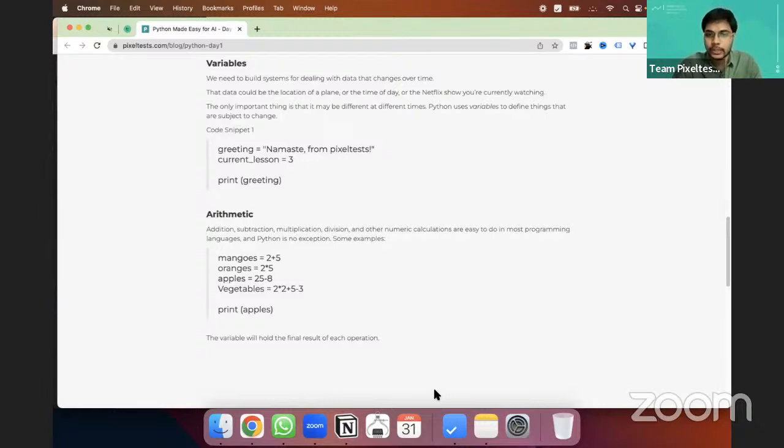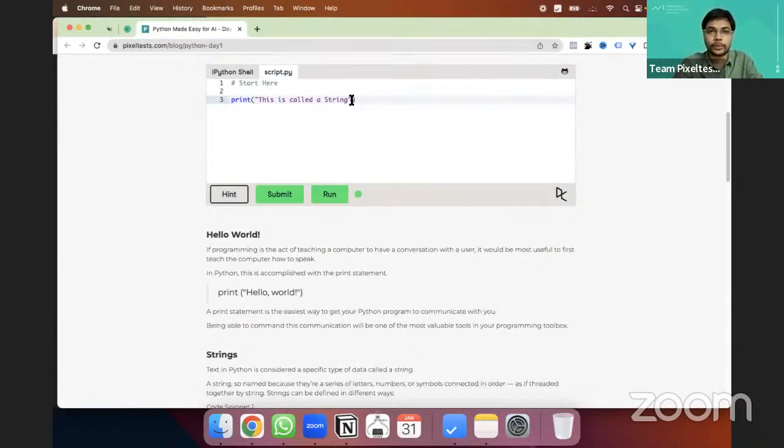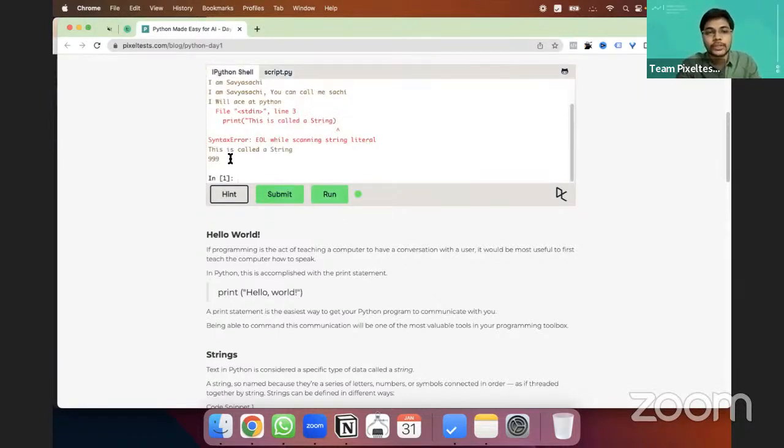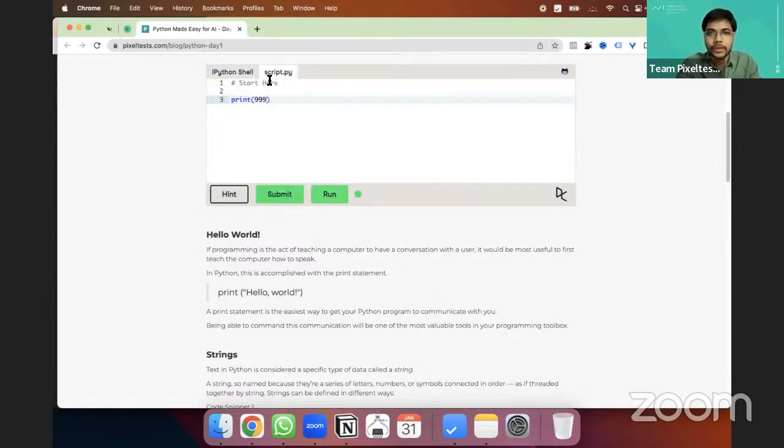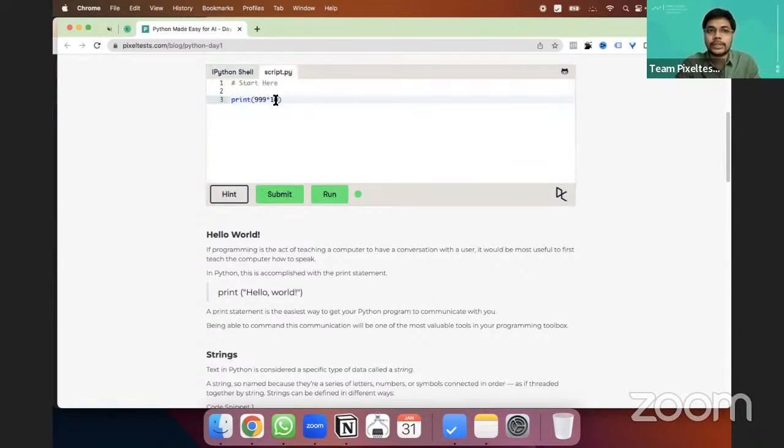Great. So let's begin. Now, what we are doing here is, if you come back here, I am going to print some numbers. If I print 999 and run it, it printed 999. Here I did not give double quotes. I'm going to say 999 into 10, and when I run it, it printed 9990. So it did arithmetic.